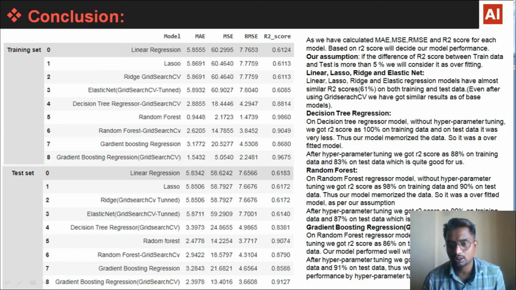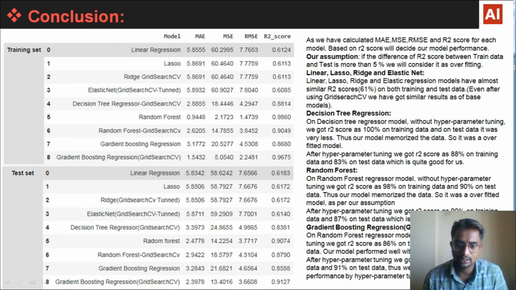So we tuned our model, and we got R2 score as 88%. Here we can see for decision tree we got 88% R2 score on training data. On testing it was 83, which is quite good for us. Here we can see on decision tree with grid search we got 83 R2 score.